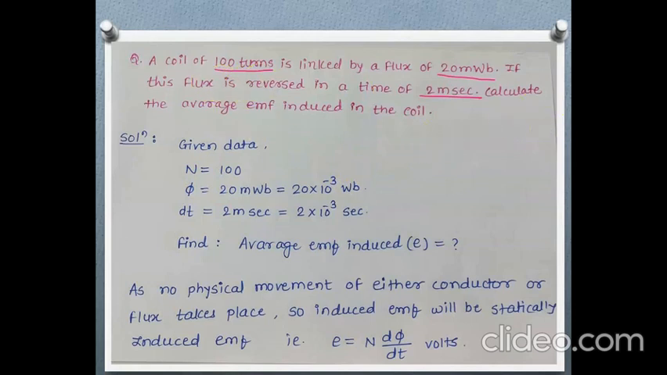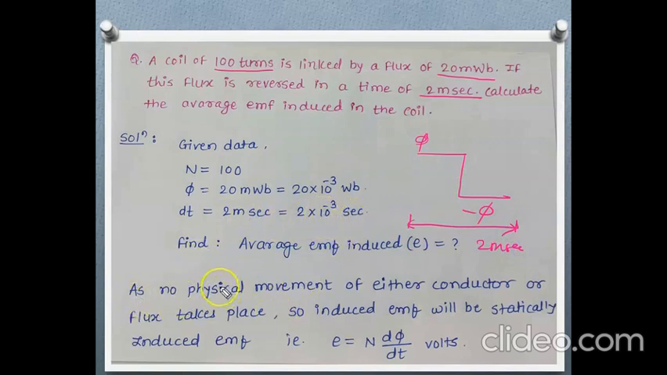Now let's solve this question. A coil of 100 turns is linked by a flux of 20 milliweber. If this flux is reversed in a time of 2 milliseconds, calculate the average EMF induced in the coil. First we will write the given data. N is given as 100 turns, phi is 20 milliweber, so 20 into 10 power minus 3 Weber, and the flux is reversed in a time of 2 milliseconds. That means if it is phi, now it is minus phi, and the time of reversal is 2 milliseconds. So the change in time will be 2 into 10 power minus 3 seconds.